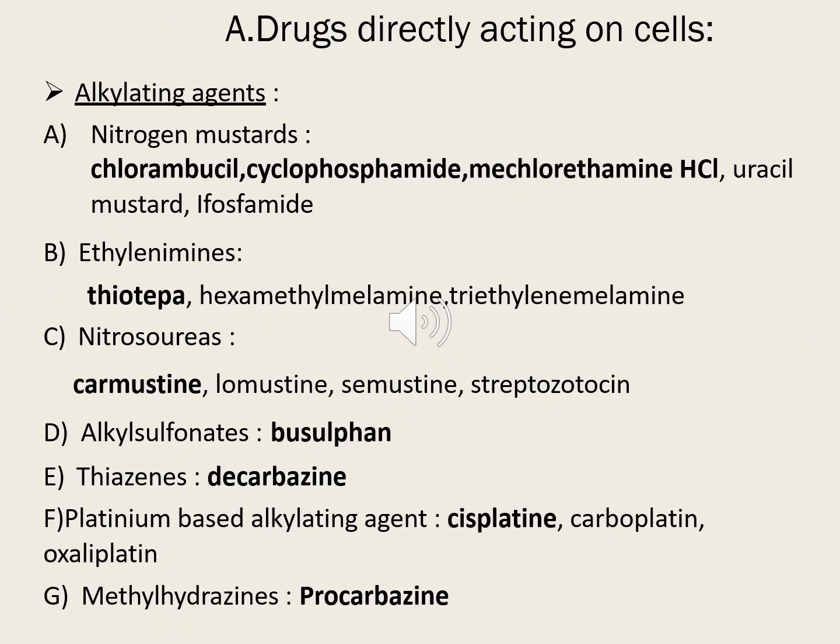Coming to the anti-cancer drugs, there are two types majorly: the drugs which are acting on the cells, and the second one which are hormonal drugs. For the drugs which are acting on the cells, the first class of drugs are alkylating agents. Under that we have a subclassification of nitrogen mustards, ethylenamines, nitrosoureas, alkyl sulfonates, triazines, platinum-based alkylating agents and methyl hydrazines. So these are coming under the alkylating agents.